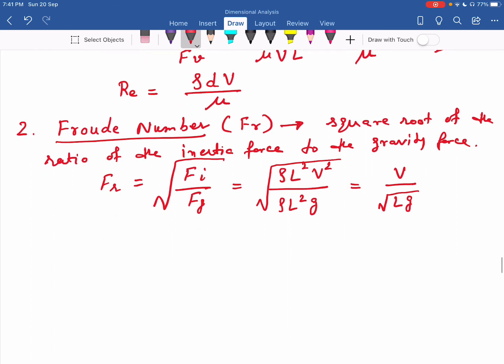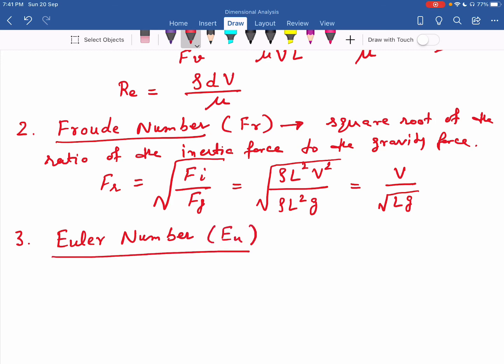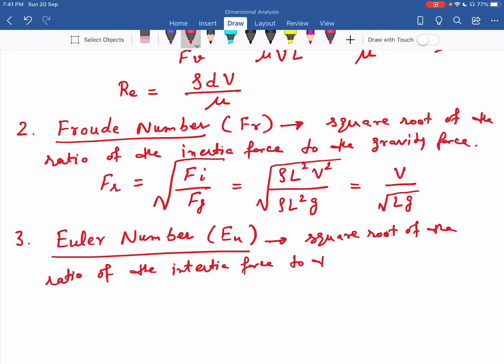Now the third dimensionless number is the Euler number. The symbol is Eu, and it is defined as the square root of the ratio of the inertia force to the pressure force.